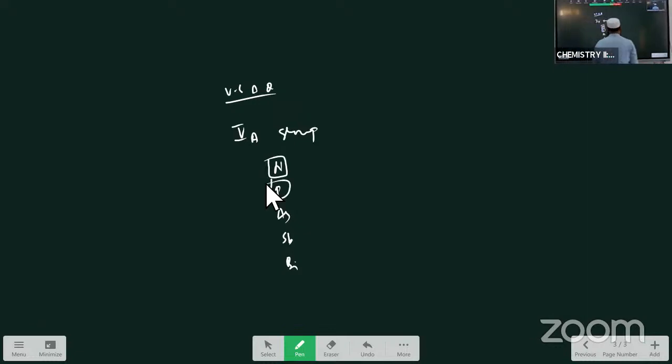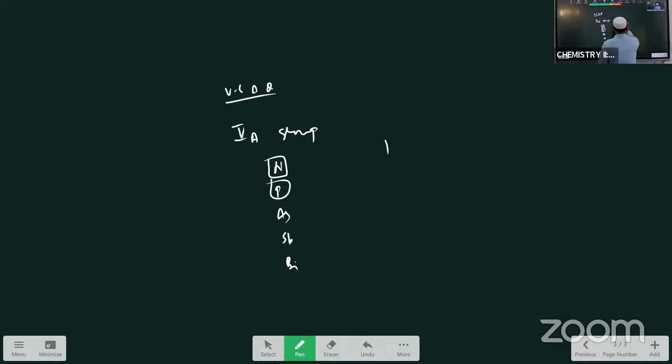P block elements. In the P block elements, which are the important VSAQs are there. In the P block elements, one by one I am explaining you the VSAQs which are there in the 5th A group. In the 5th A group or 15th group elements, you know which are those elements: nitrogen, phosphorus, arsenic, antimony and bismuth. These are the 5th group elements. So the first question is, why N2 is inert and phosphorus is reactive? What is the reason? You have to explain, you have to give the reason.